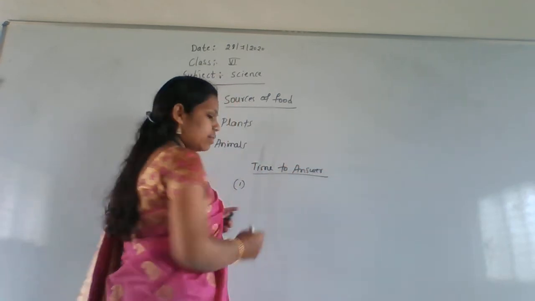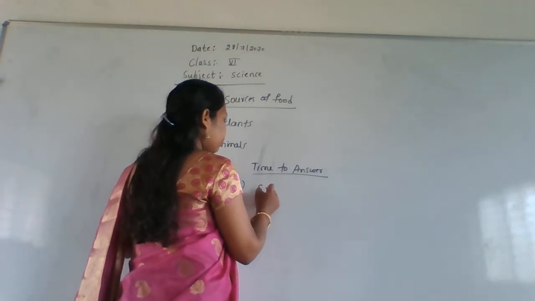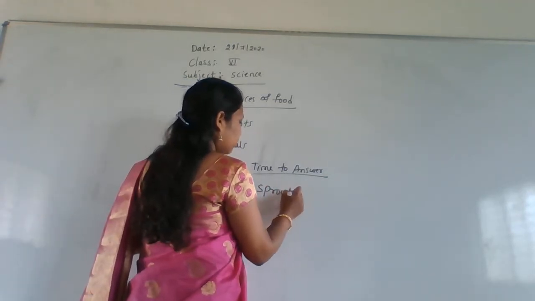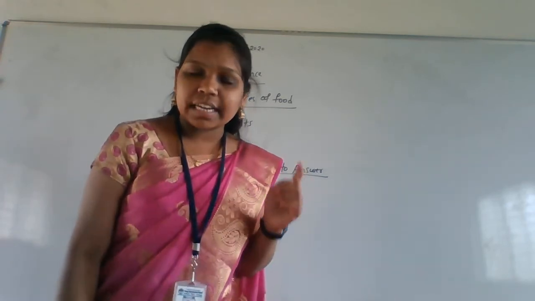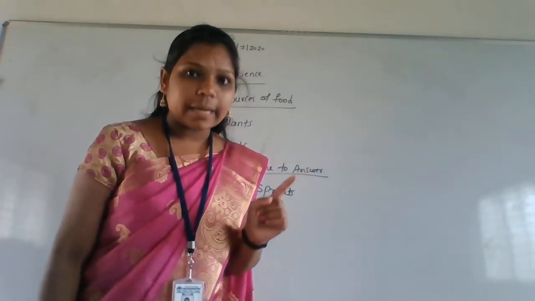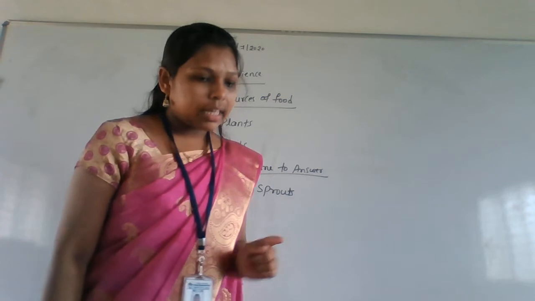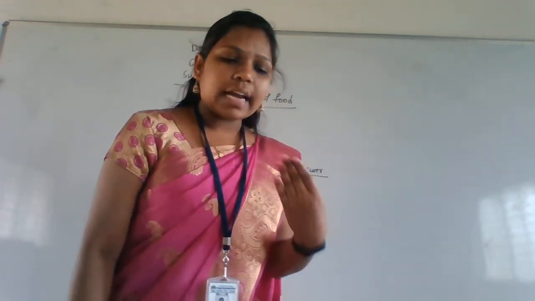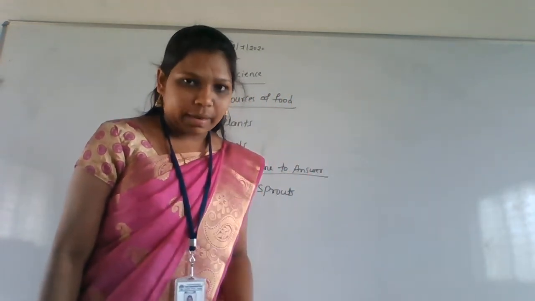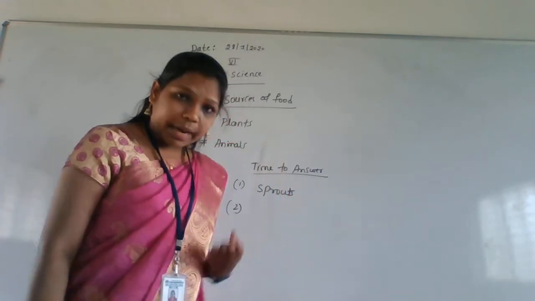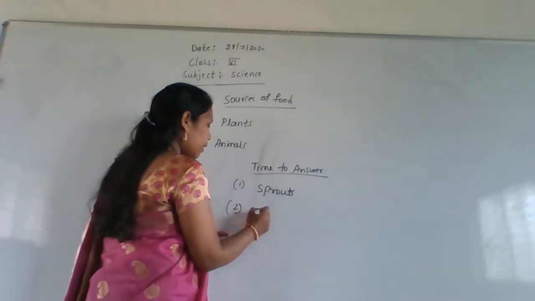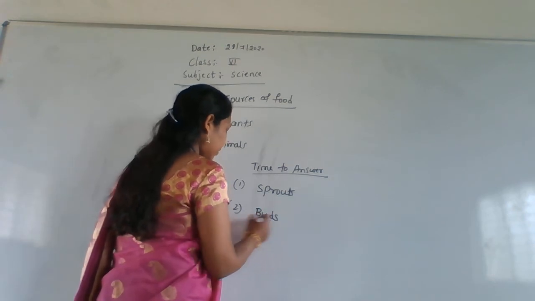Next one: cloves are the dash of plants. These are the buds of plants.